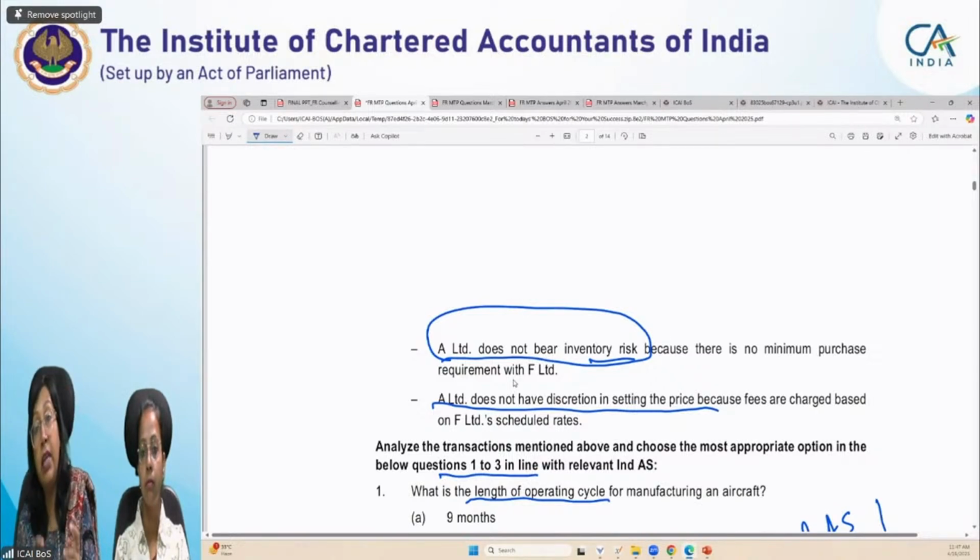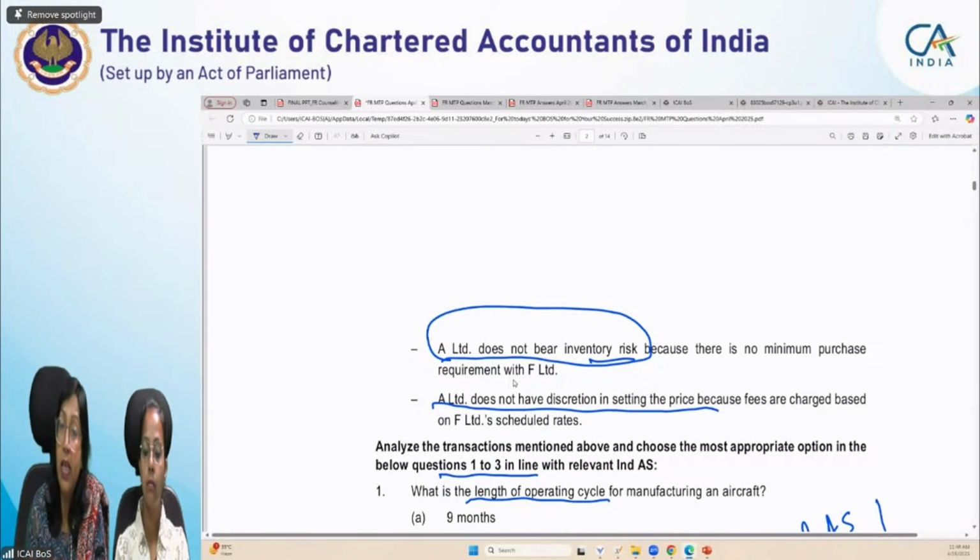So even if the rates are fixed by F Limited, even if the inventory risk is not with A Limited, it's with F Limited, A Limited has the power to control the adverts: what to place, when to place, what the expectations are, whether they are meeting the quality and the quantity of the adverts or not. Everything, responsibility is with A Limited. So here in this case, we have to see what is the role of A Limited and what is the role of F Limited in the case of recognizing the revenue which you are realizing from the customer.